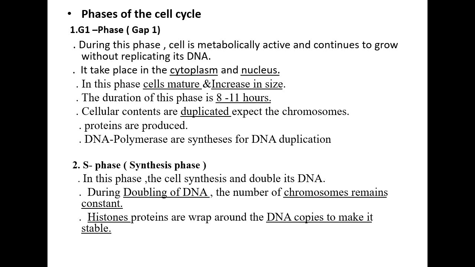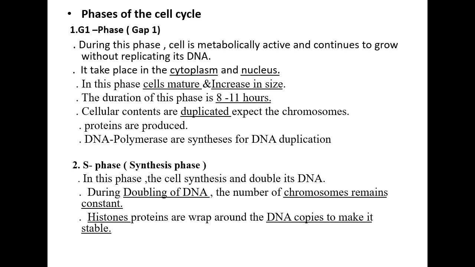The duration of this phase is 8 to 11 hours. Cellular contents are duplicated except the chromosomes. Proteins are produced in G1 phase. DNA polymerases are synthesized for DNA duplication.